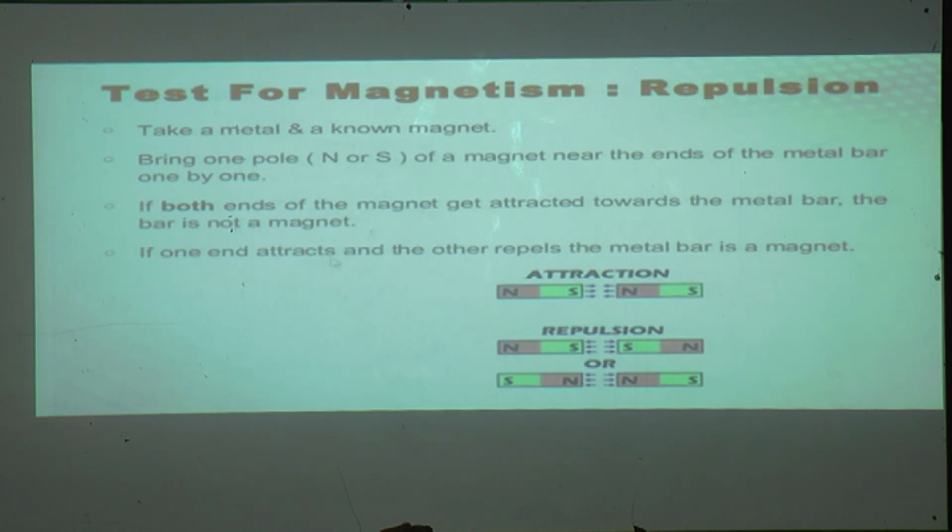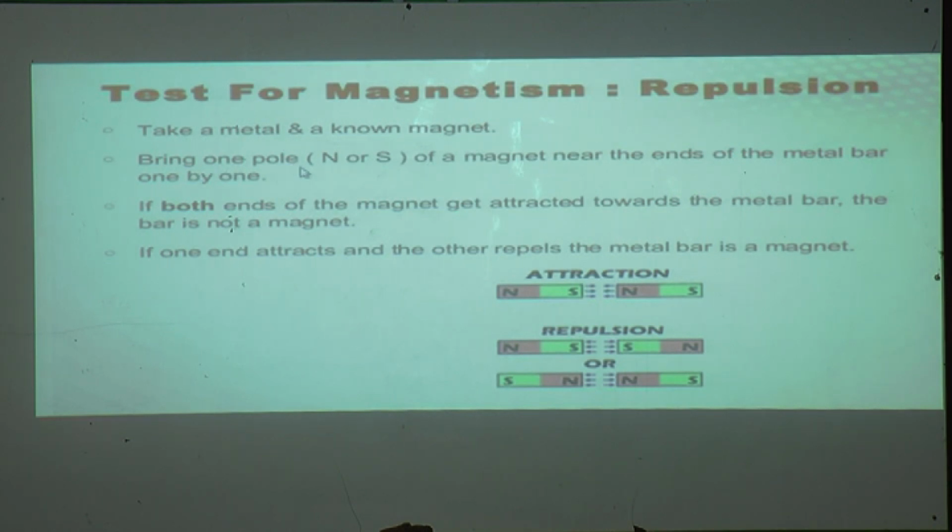And if one end attracts and the other repels, the metal bar is a magnet. See, the activity is given here by which we can know the test for magnetism. Repulsion and attraction also. So we have to take a metal and a known magnet.